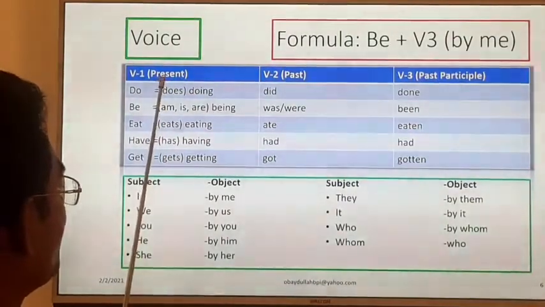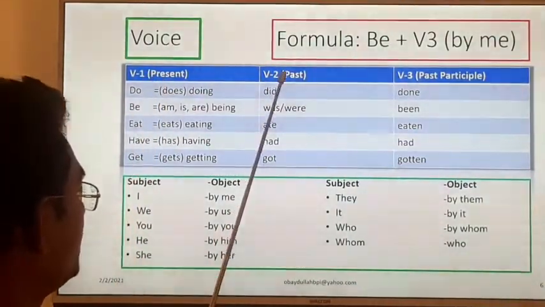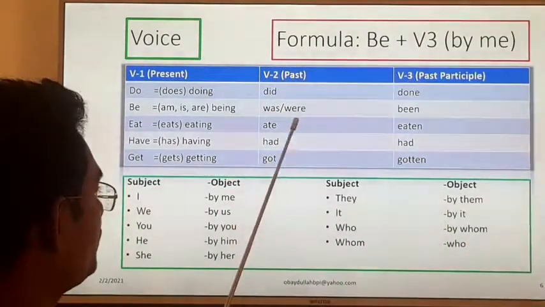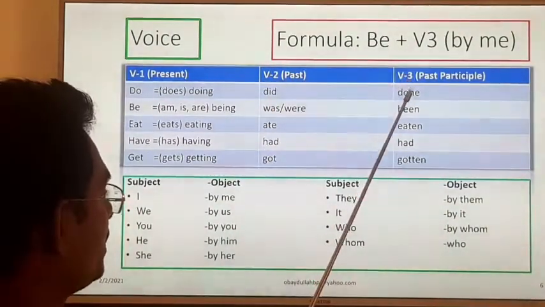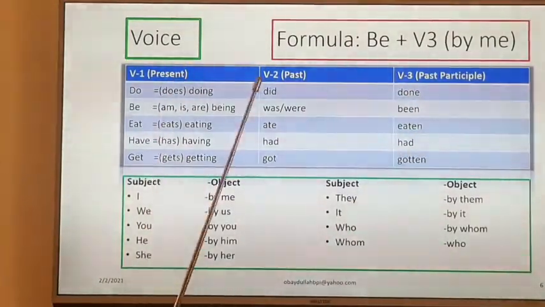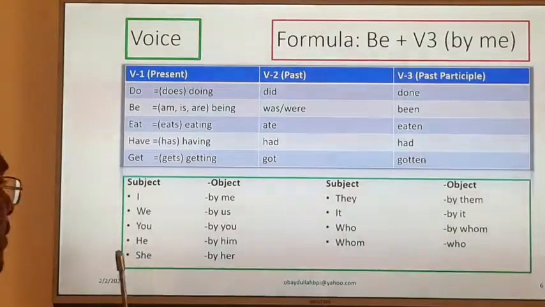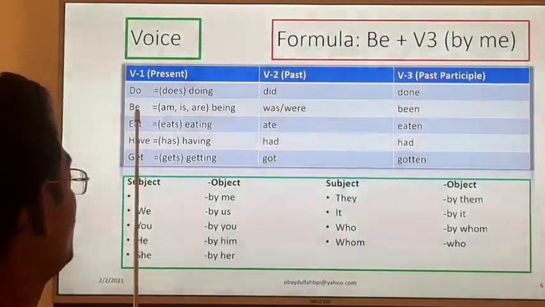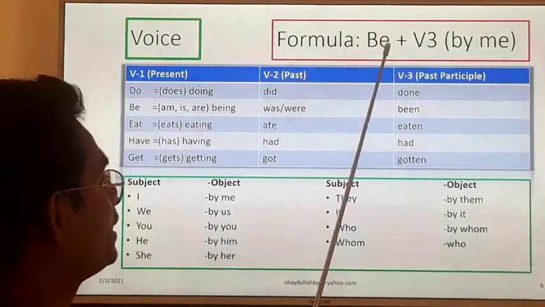So these are the verb forms: V1 is the present form, V2 means verb 2, the past form, and V3 means verb number 3, that is our past participle. Every verb has 3 types of form, and among them the be verb is very important because without the help of the be verb we cannot change the voice.